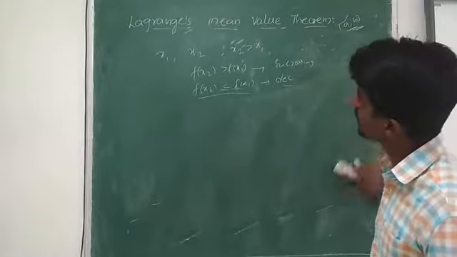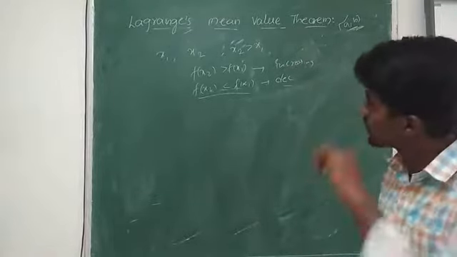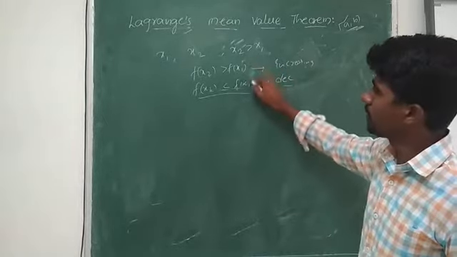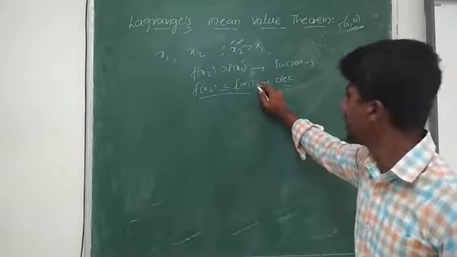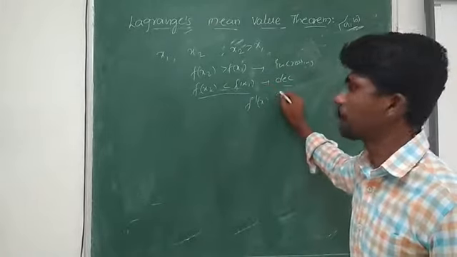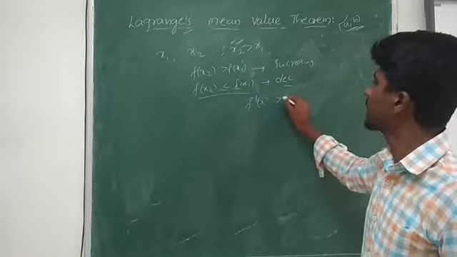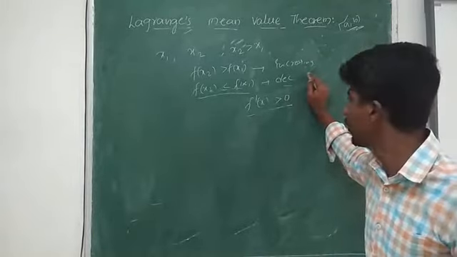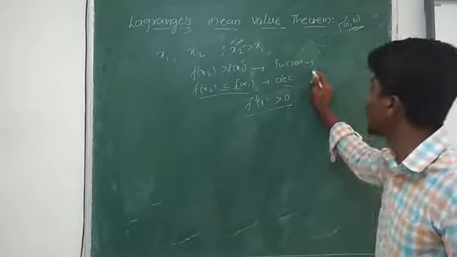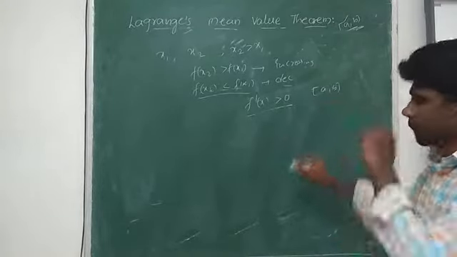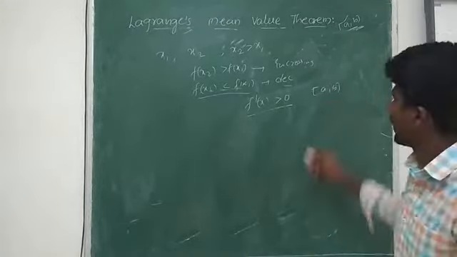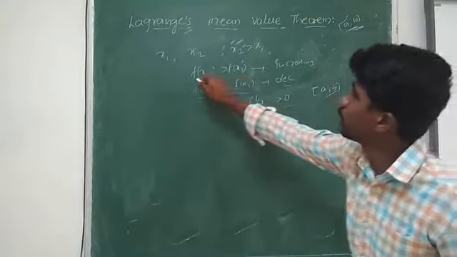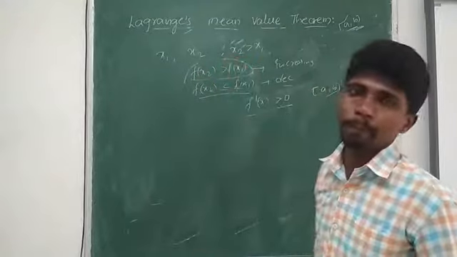Now with the help of Lagrange's mean value theorem, how do we say the given function is increasing or decreasing? So I have provided these conditions. If f dash of x is greater than 0 for all values of x which lie in between a comma b, then the function is said to be an increasing function.